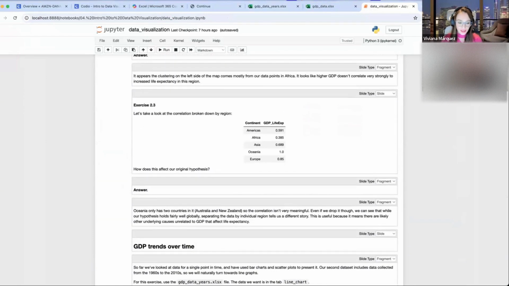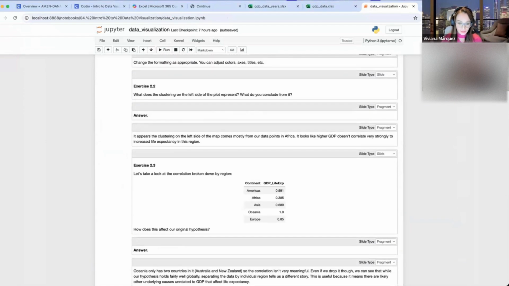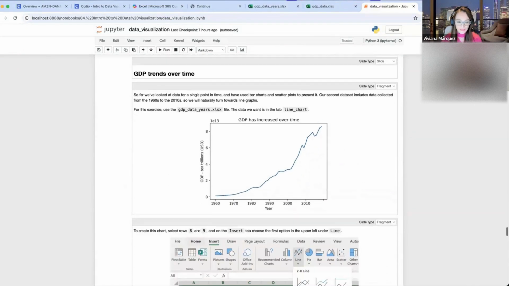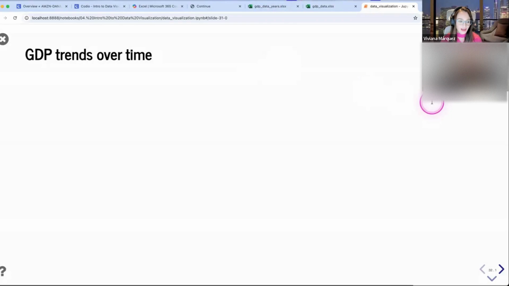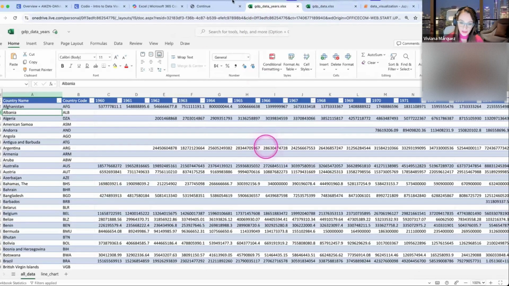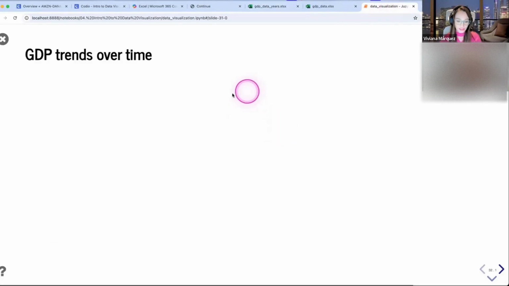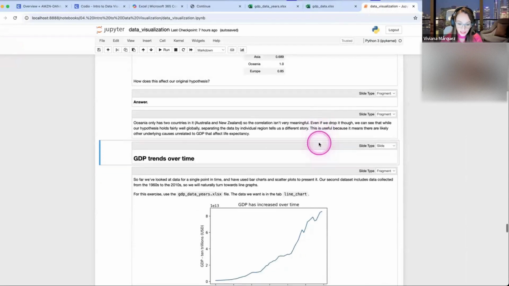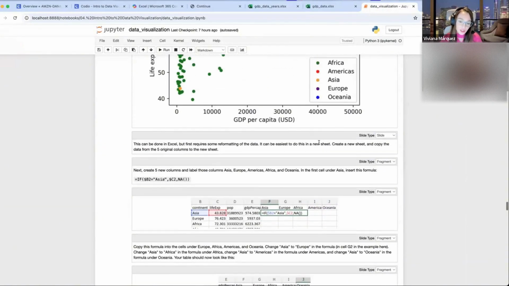So let's look at the GDP trends over time. I love the question that Danielle asked in the chat because she said, couldn't this be a line chart? So this is not a great candidate for a line chart because let me find the pretty one, which is the one from the guide. You could do it as a line chart.